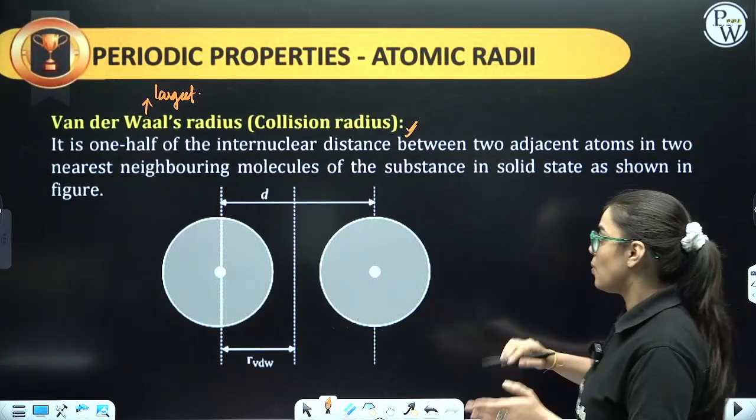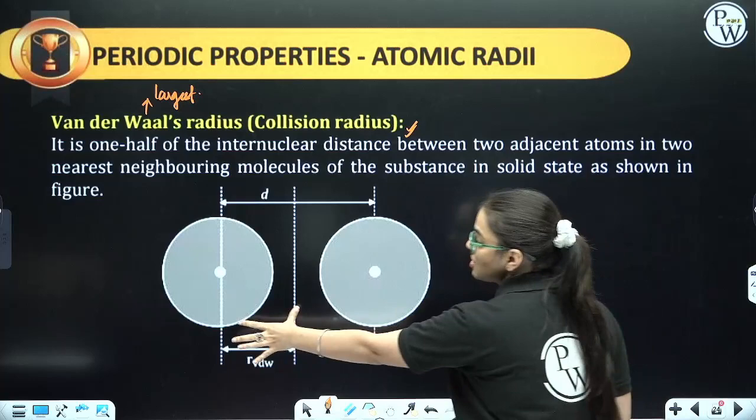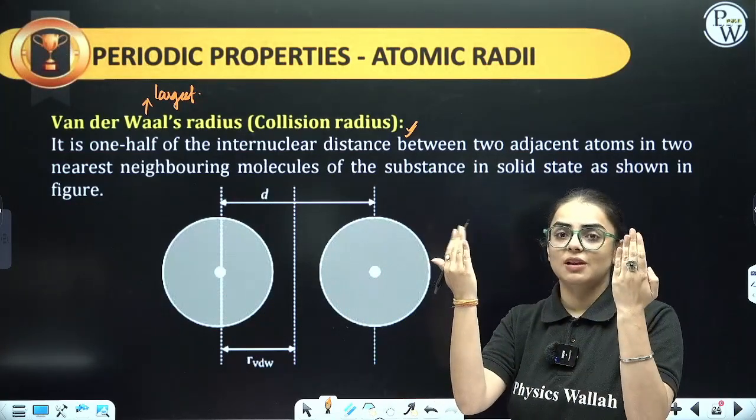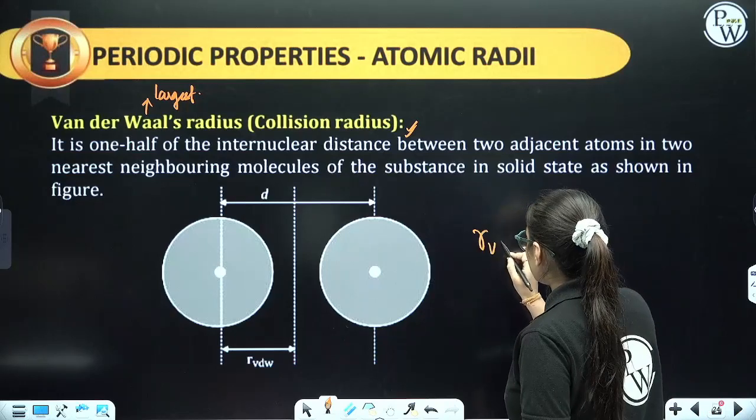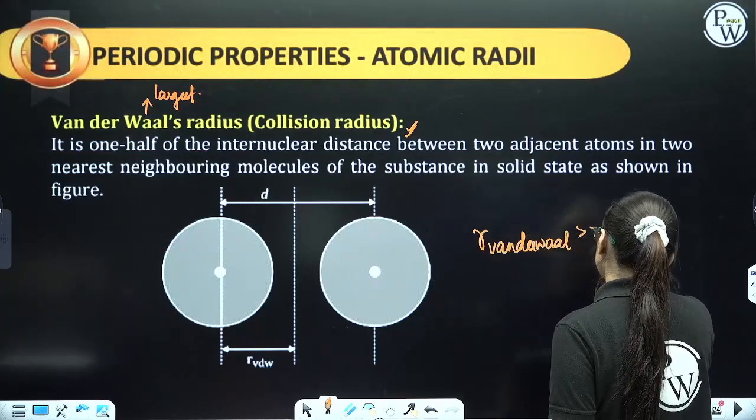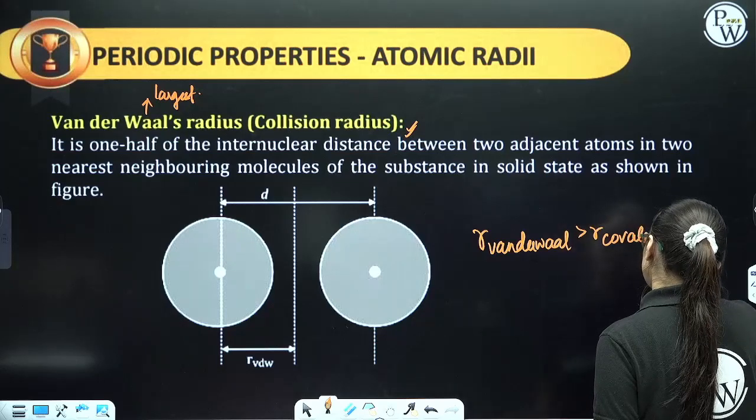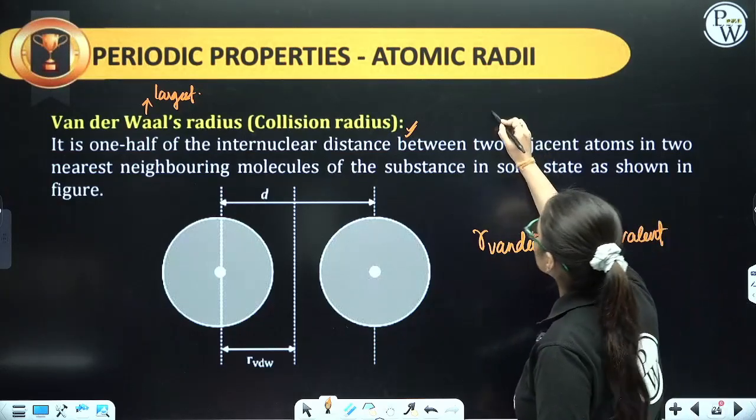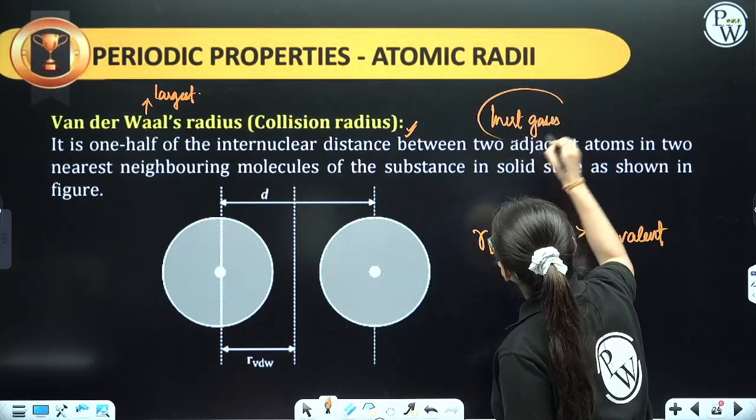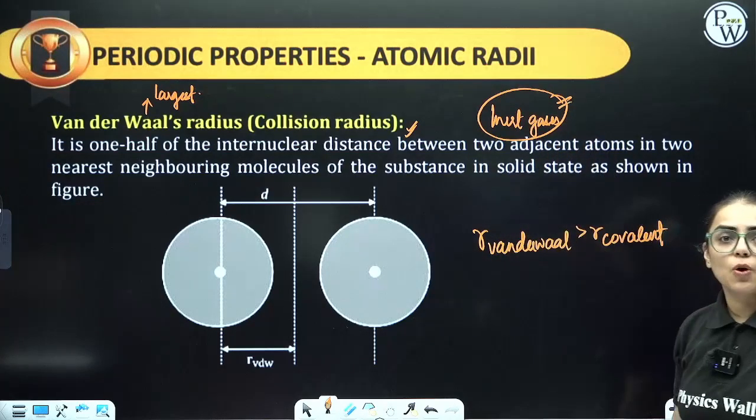If I have to compare van der Waals and covalent, you can clearly see the distance is larger in comparison to covalent. In covalent, they were sharing, but in van der Waals, it is like this. So van der Waals radii is more than covalent. Also, students, van der Waals radius is seen in the case of inert gases. Very, very important key concept.